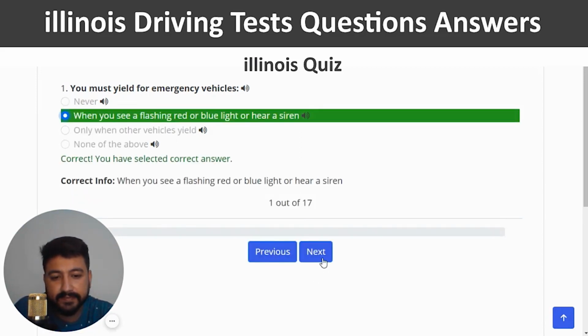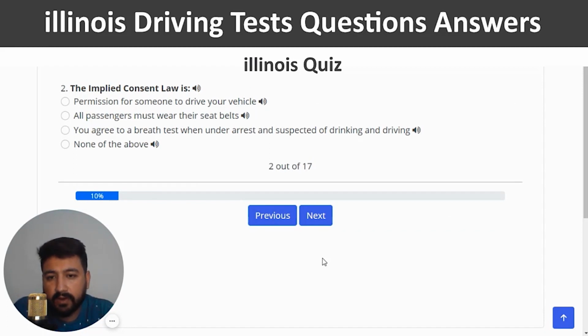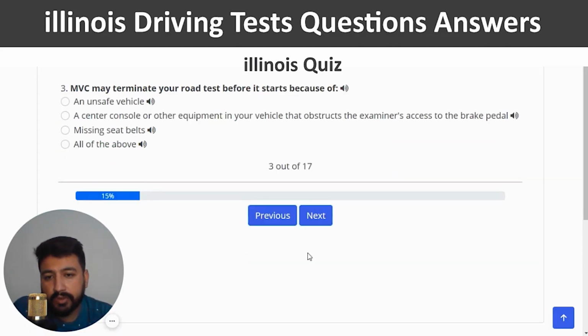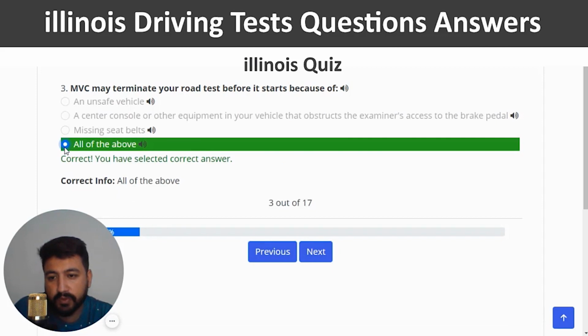Correct. And next. The implied consent law is. The right answer is you agree to a breath test when under arrest and suspected of drinking and driving, which is the third one. Next. MVC may terminate your road test before it starts because of. So you can choose the last option, which is all of the above. So I'm going to click on the fourth one.